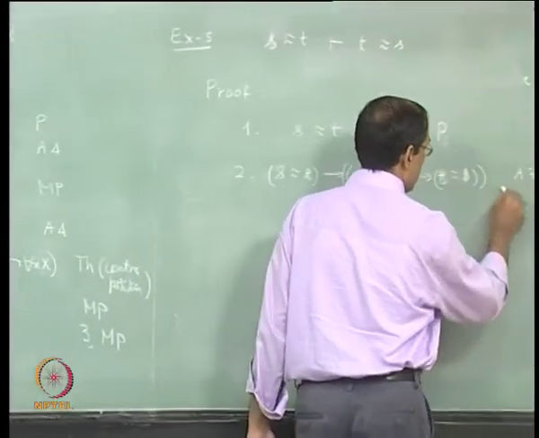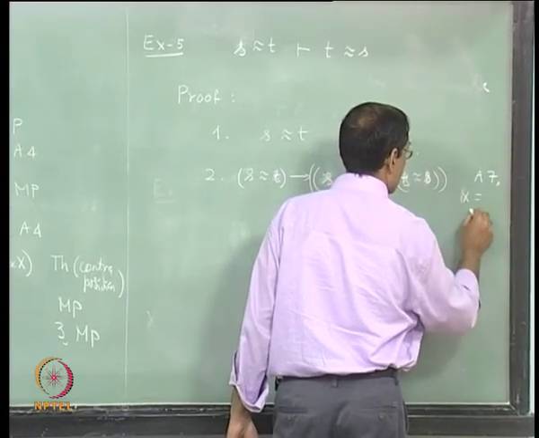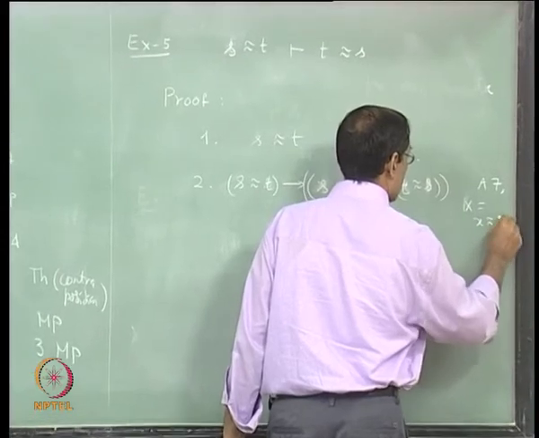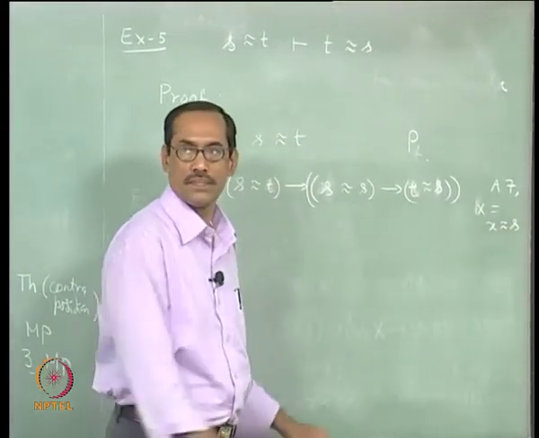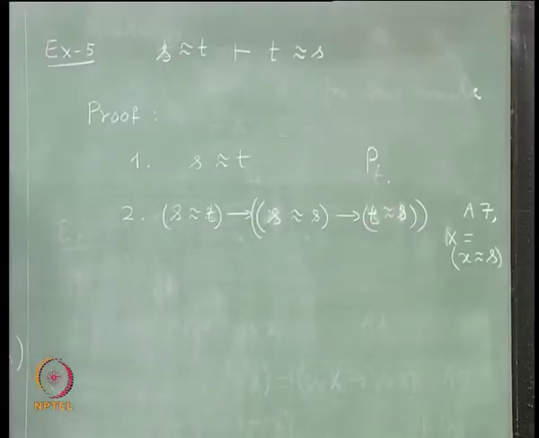So, to make it readable, you may add a comment, A7 x equal to S, that is all, that will make it readable. Right. Okay.